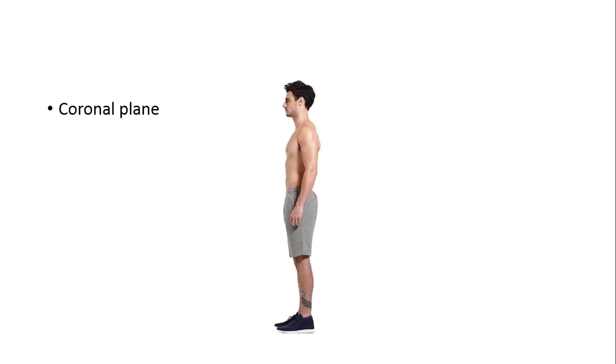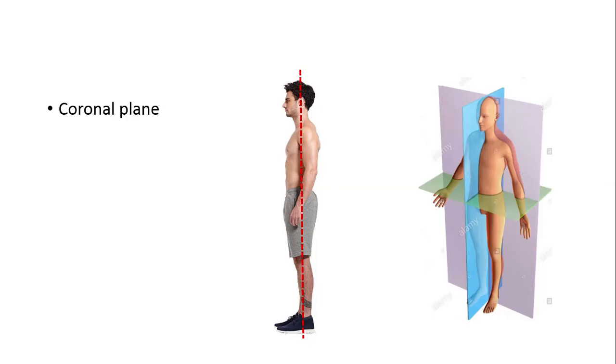Now coronal plane, if we cut the body into two equal anterior and posterior halves by this red dotted line, so this is coronal plane which is perpendicular to the mid sagittal plane. So in this photograph this purple plane is coronal plane.